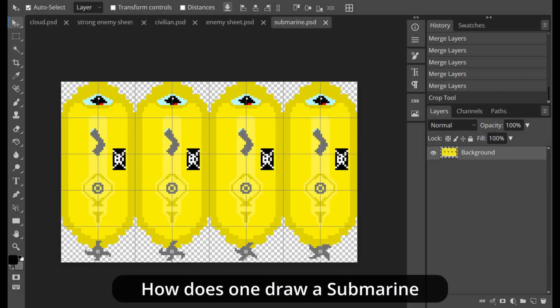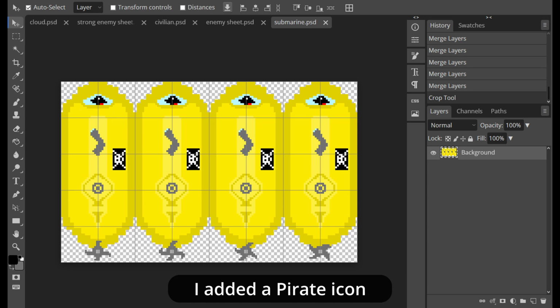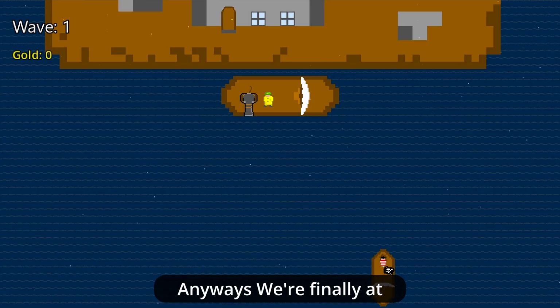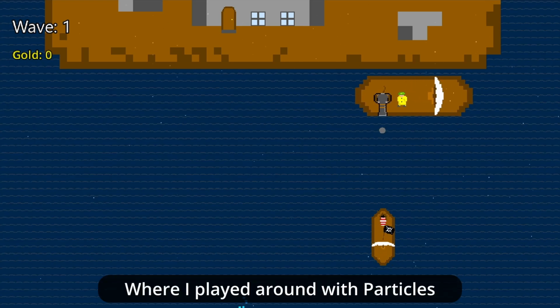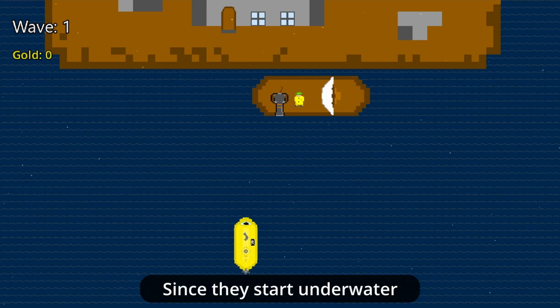Also, how does one draw a submarine from a top-down perspective? Since they were enemies, I added a pirate icon, but now they just look like bananas with expiry stickers on them. Anyways, we're finally at the home stretch, where I played around with particles for a rainy storm, as well as a trail for the submarine, since they start underwater.